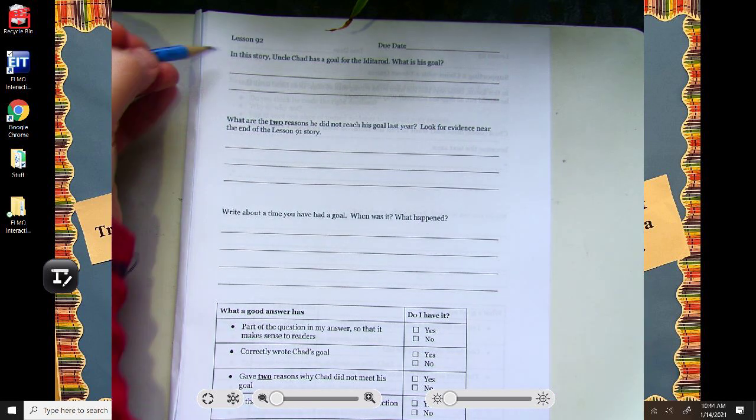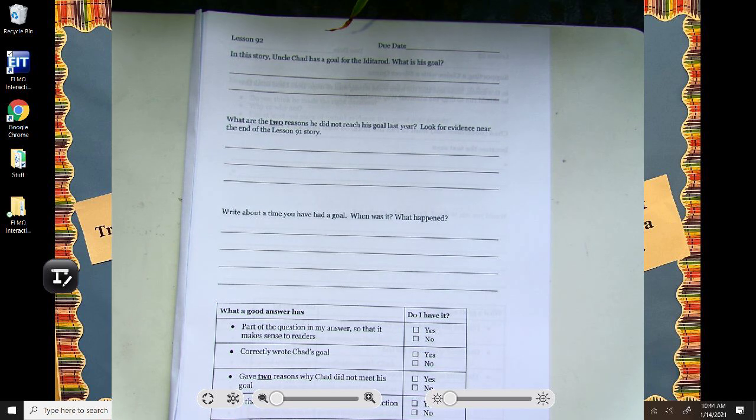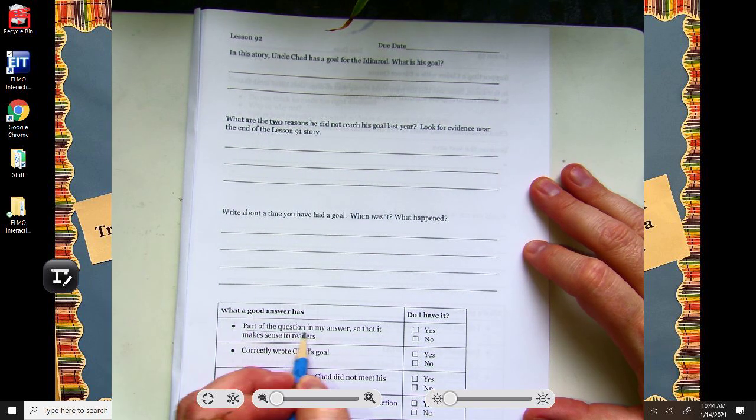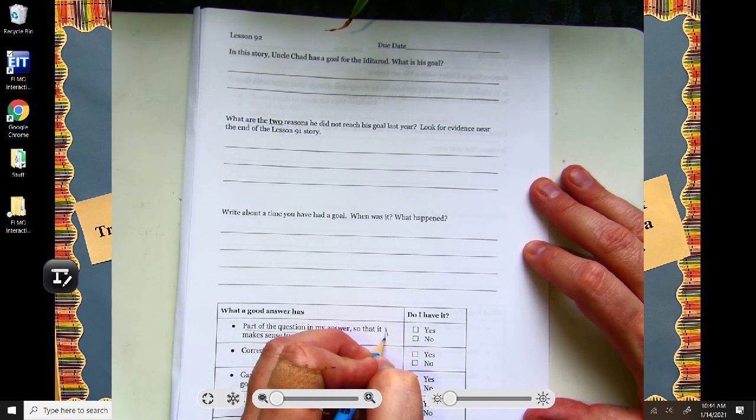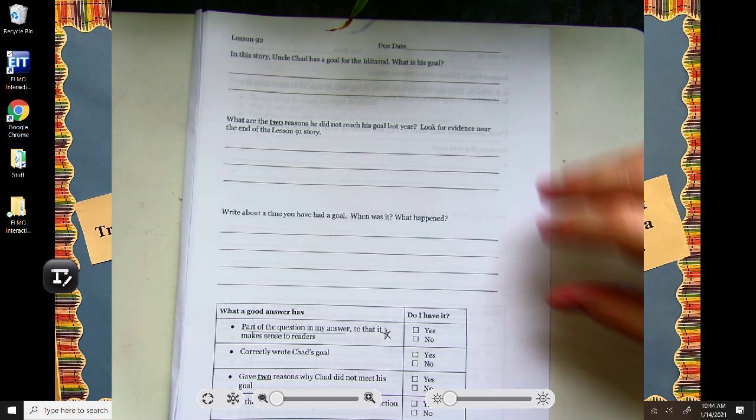So before we read these and start working on them, in the rubric, part of the question is in my answer so that it makes sense to readers. So make sure you're doing that again today. Make sure you're getting part of the question in your answer. So I'm going to help you get that set up for today.